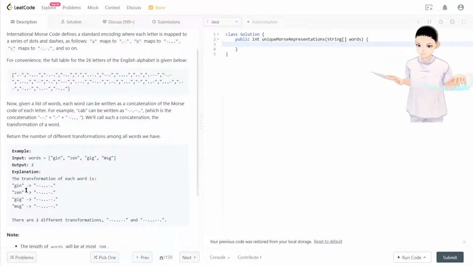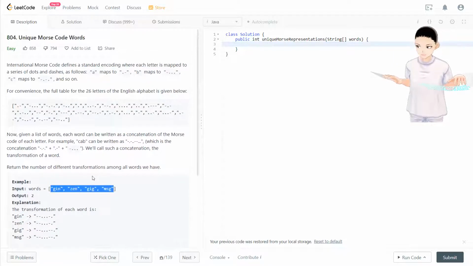In this case, GIN will translate to this string based on this code. We go to G and search that Morse code translation, then go to I and translate it, and N, translate it. Everything adds up and becomes this. At the same time, ZEN will look the same after translation, so this counts as one Morse code. And GIG is the same as MSG. So the total of this input has two unique Morse codes.